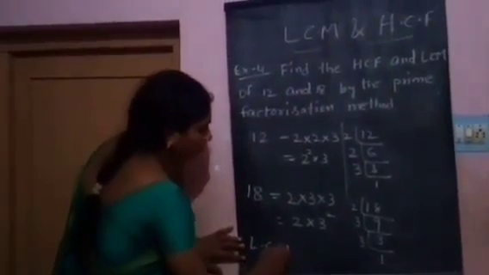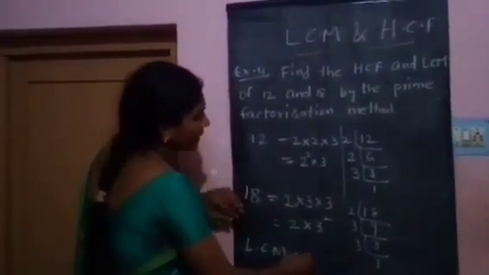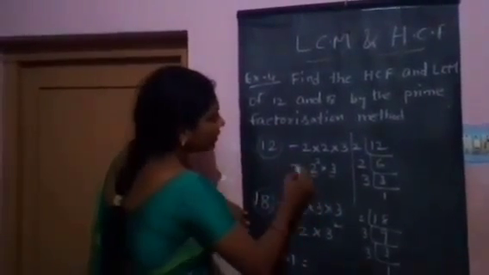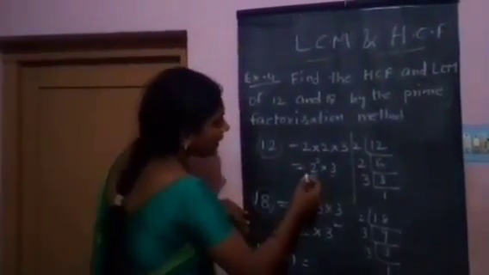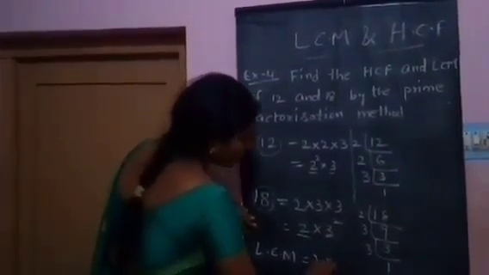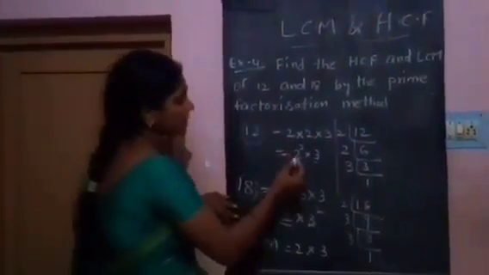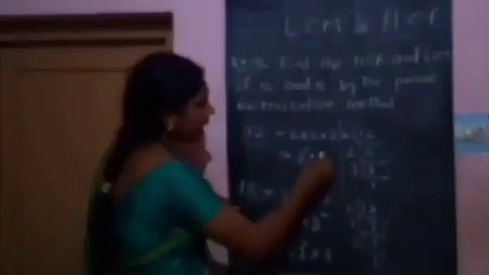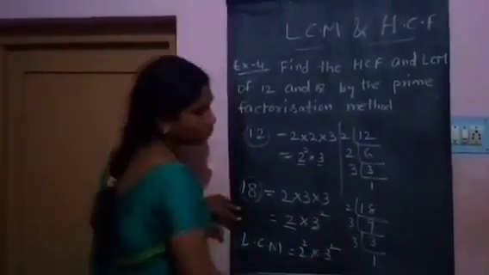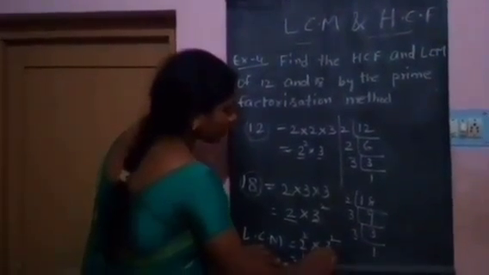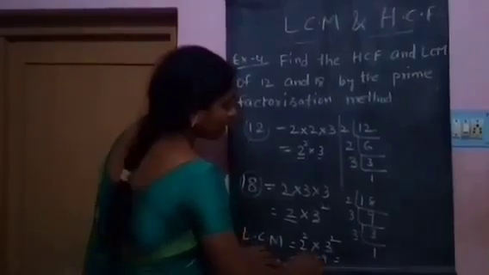LCM equal to the common factors 2 and 3. The common factors of 12 and 18 are 2 and 3. Take the highest powers: the highest power of 2 is 2 and the highest power of 3 is 2. That is 2 square is 4 and 3 square is 9. That is 4 nines are 36.